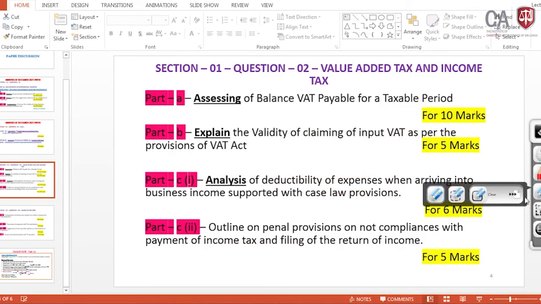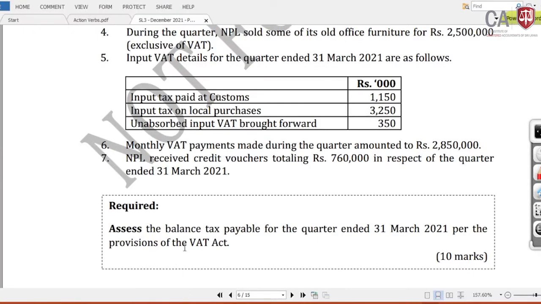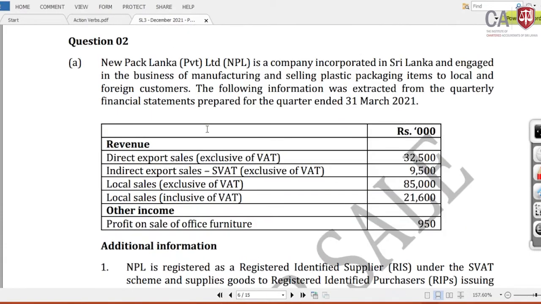Then let me come to the paper again with the discussion of the requirement. I'm starting from the calculation part. Assess the balance tax payable for the quarter ended 31st March 2021 per the provisions of the VAT Act. What is this? It's New Pack Lanka Private Limited. NPL is a company incorporated in Sri Lanka and engaged in the business of manufacturing and selling of plastic packaging items. This is the principal business activity.